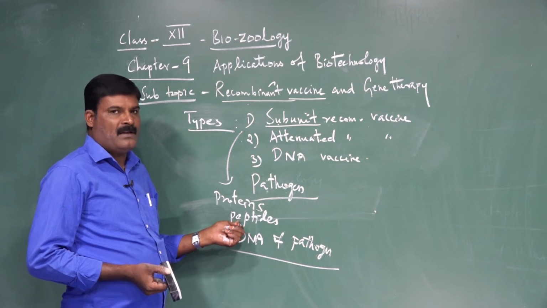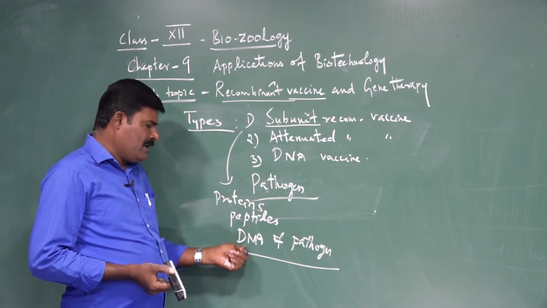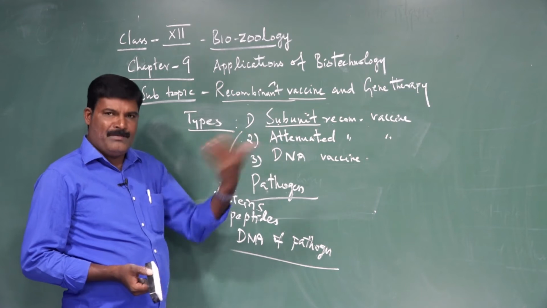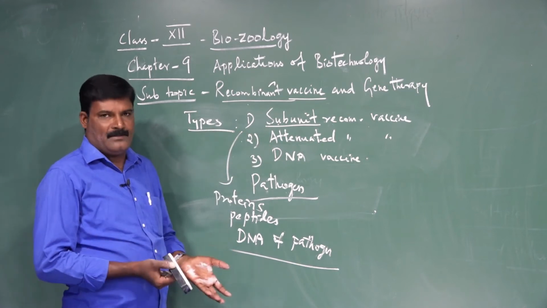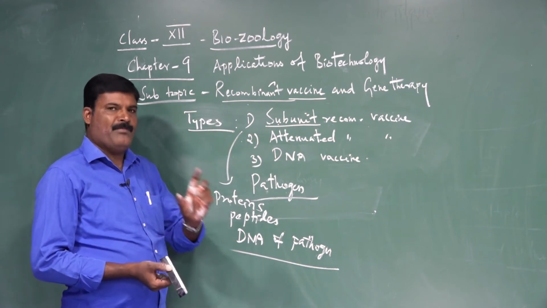Another is directly the DNA of the pathogen, not the whole organism.